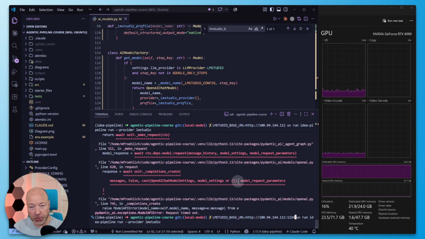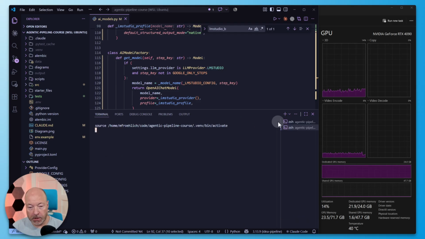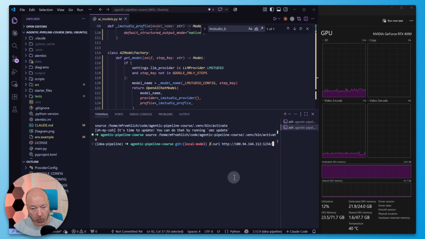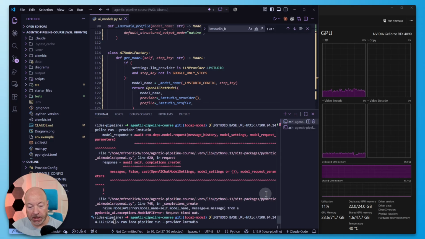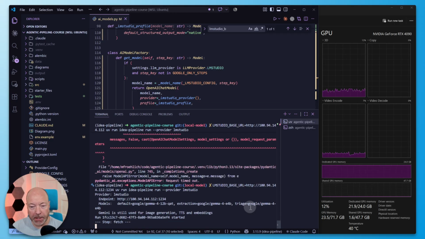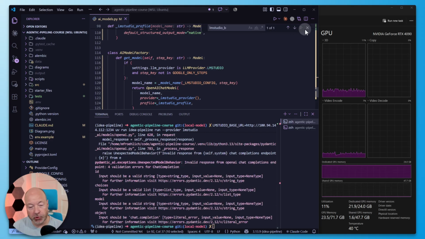So it's port 1234. In fact, we can try this here in a new terminal. I think it's v1/models. That should return the models that we have. So this is all working. Let's try this again. The nice thing about the pipeline is that it's database state-based, so we don't have to redo everything. It'll try fetching, but it'll then see that it's all duplicates, and then it'll just process everything that hasn't been triaged yet.